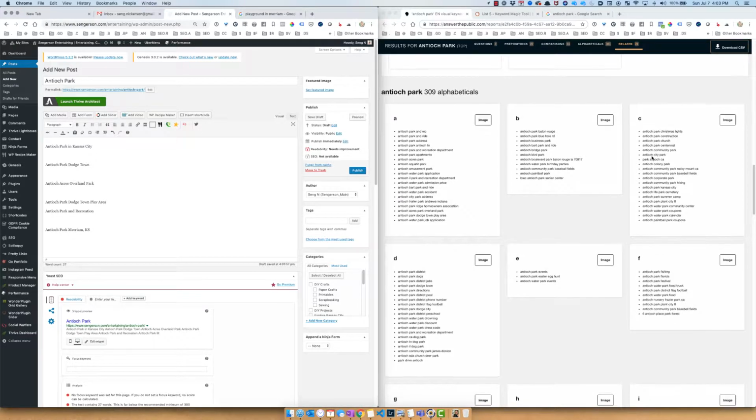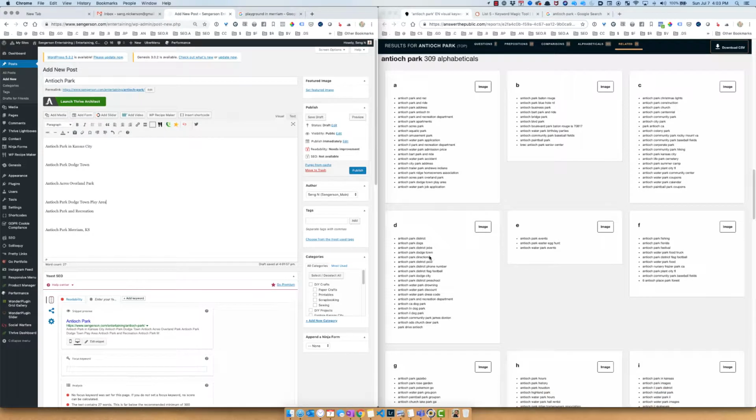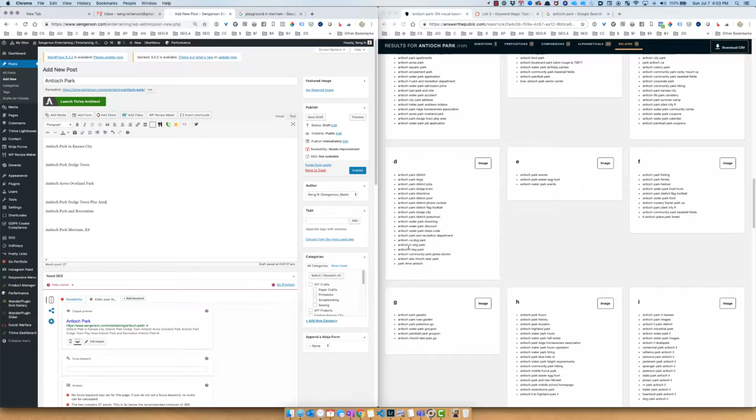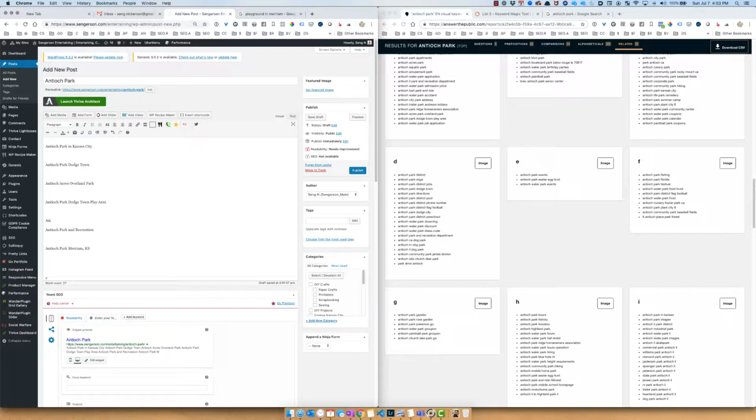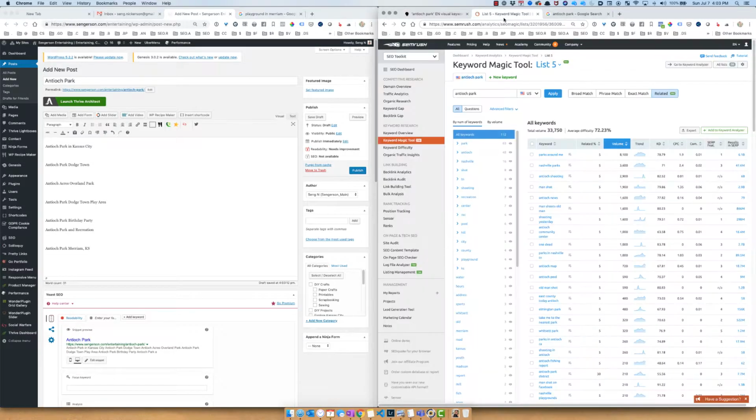I'm going to look at all this content. Antioch Park, Dodgetown, I got that one. And it just came to mind, Antioch Park birthday parties, because I saw a little birthday party thing. Sometimes whenever I'm doing research, things come to me, and so I'll start writing those down as almost outlines, if you will. So I'm going to put Antioch Park. I'm going to Control F and do Merriam to see if it's in there. So I'm going to click on Merriam.